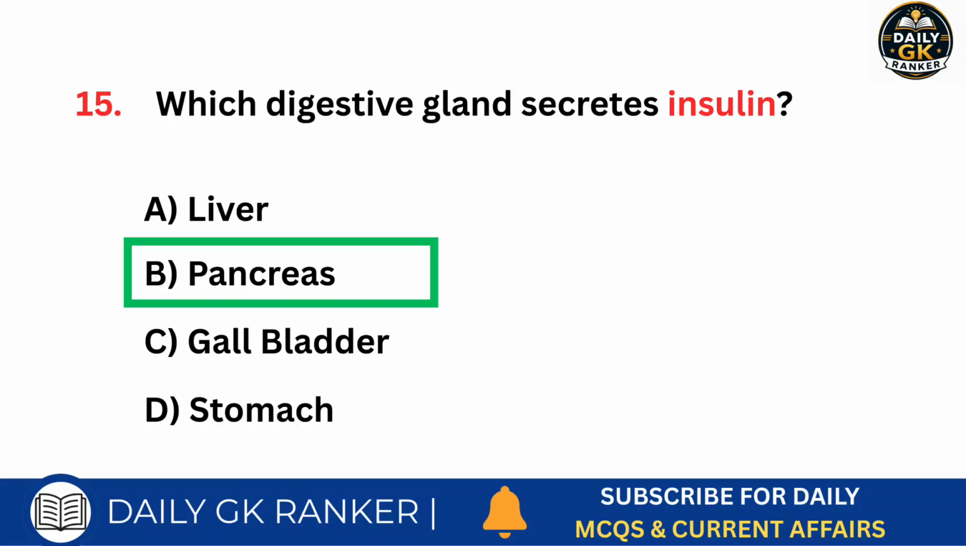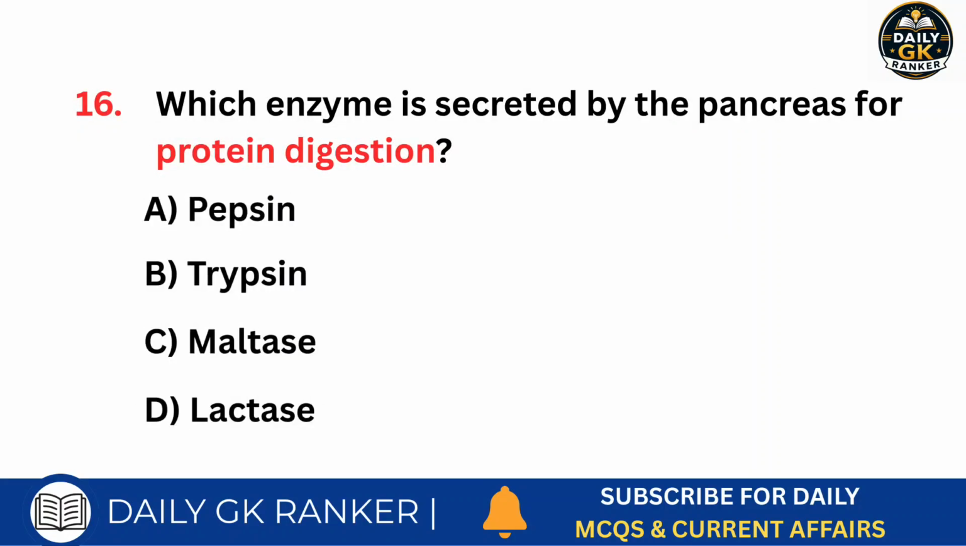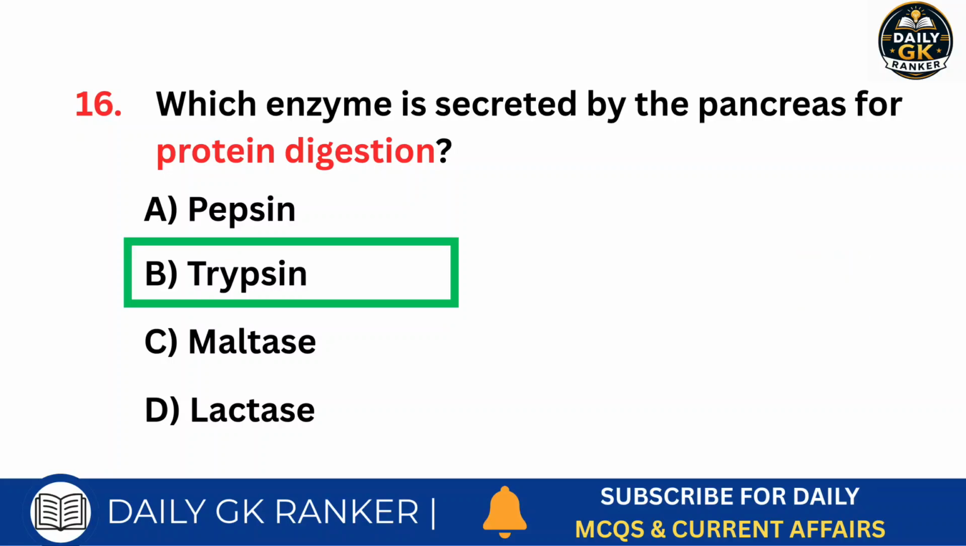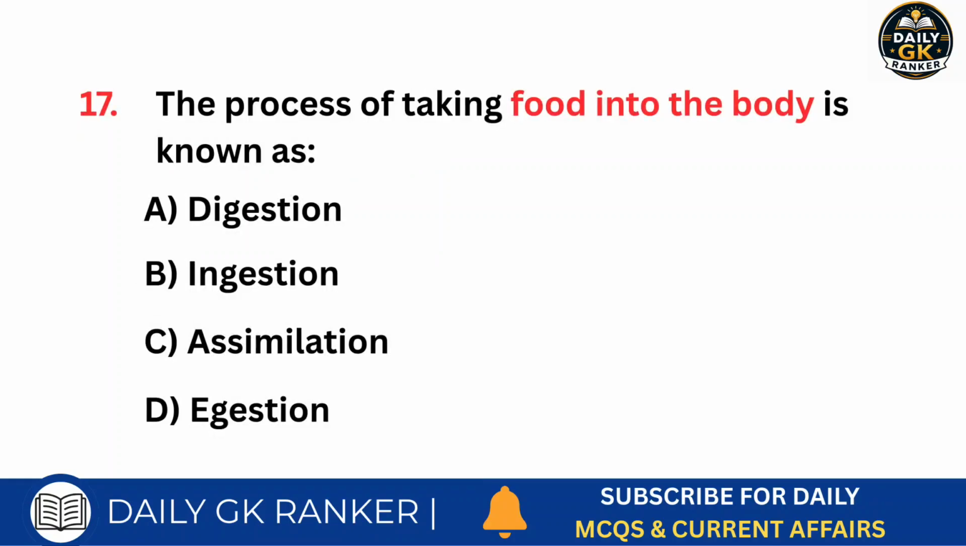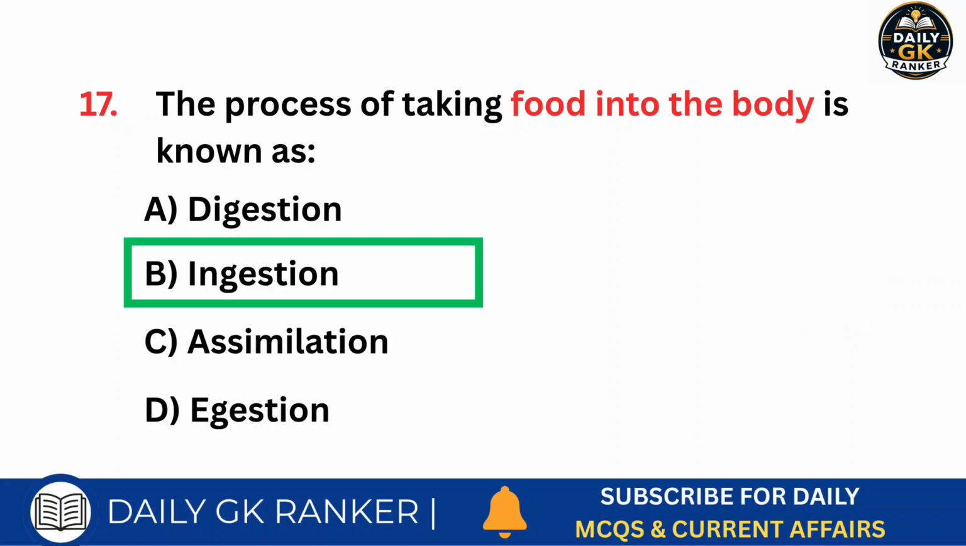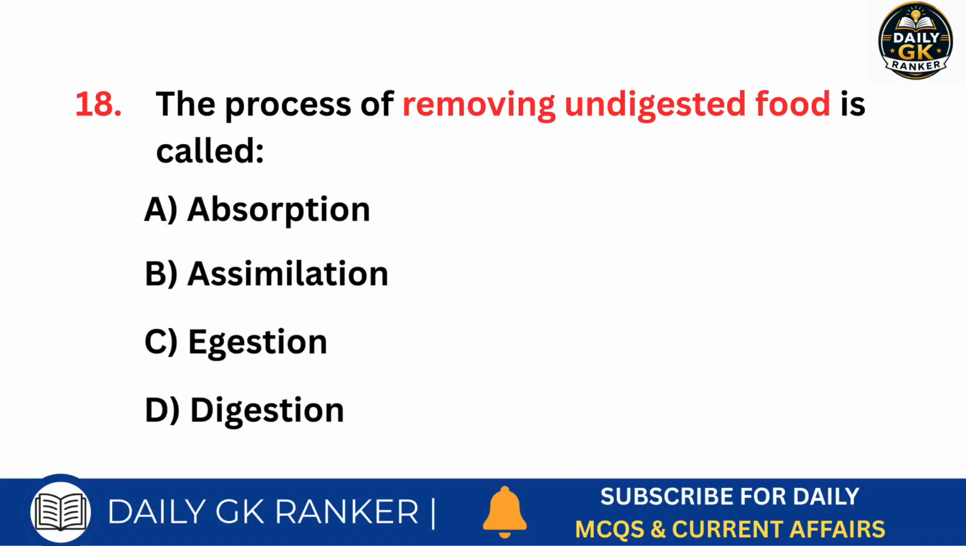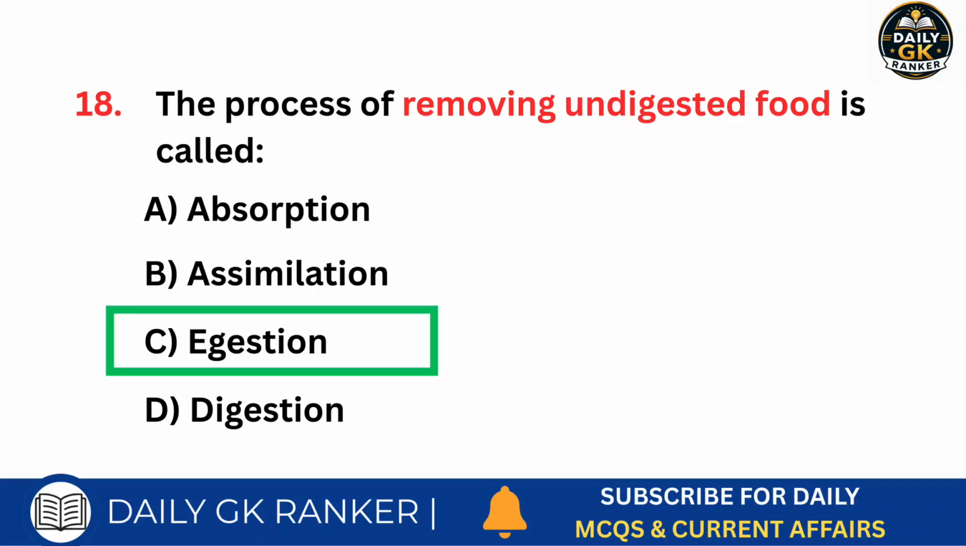Answer is pancreas. Which enzyme is secreted by the pancreas for protein digestion? Answer is trypsin. The process of taking food into the body is known as. Answer is ingestion. The process of removing undigested food is called. Answer is egestion.